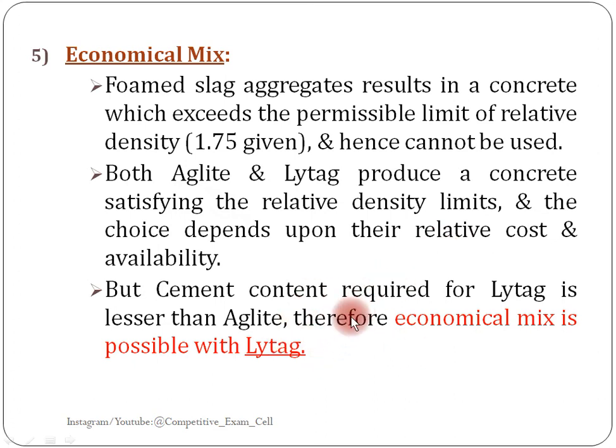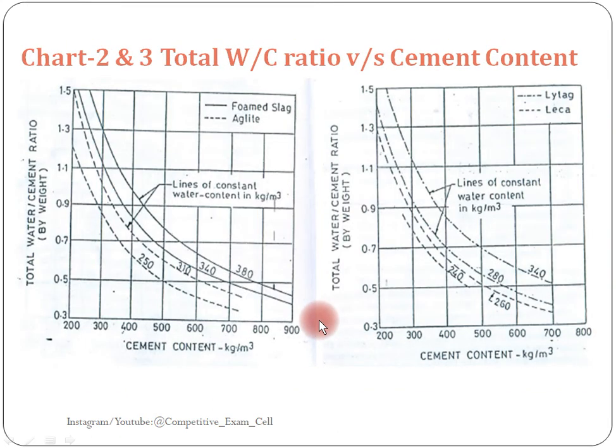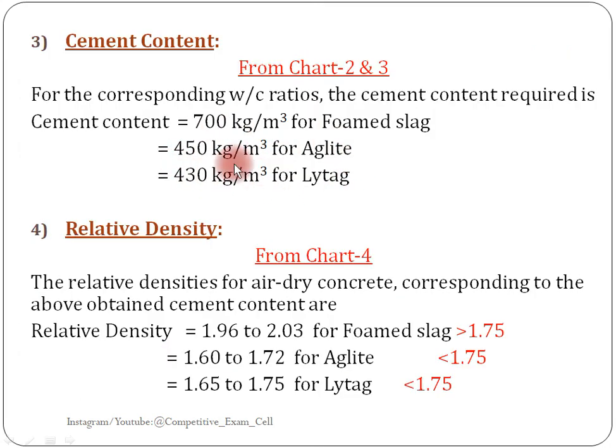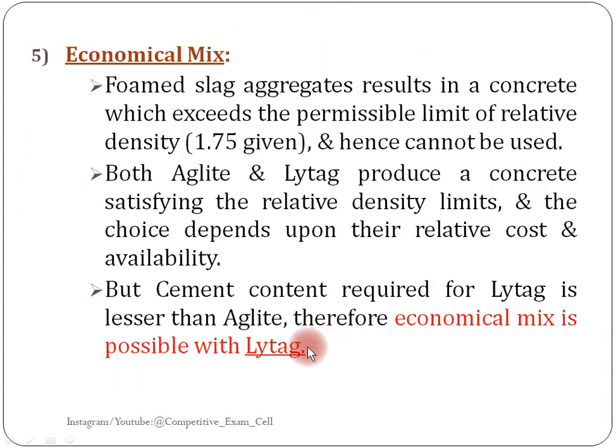Relative cost includes material cost, and we have the cement content required for Lytag lesser than Aglite. We will go to the cement content. You see here, for Lytag we got 430 kg per meter cube, for Aglite 450. 430 is lesser than 450. So Lytag consumes less cement, meaning its cost is lesser than Aglite. So Lytag can give the most economical mix. Economical mix is possible with Lytag.